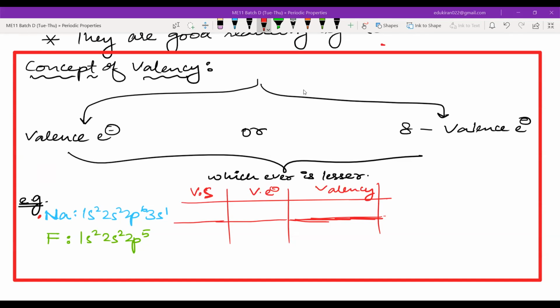Khalil, what is the maximum value of n in sodium? Khalil? I'm assuming Khalil is not present. Khalid? Yes, Khalid, are you here? Sir, is it 3? Why are you asking, is it 3? We have done this, yes or no? Take your time, but be confident in your answer.